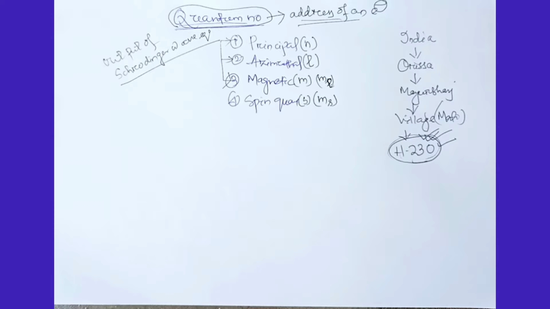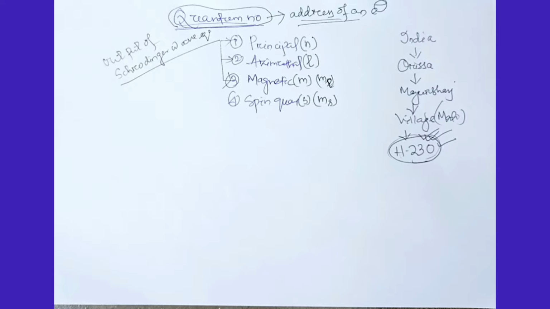If we are saying the electron belongs to a cell, then the quantum numbers say inside the orbit there are subcells, and inside the subcells there are orbitals, and inside the orbital finally the electron resides.